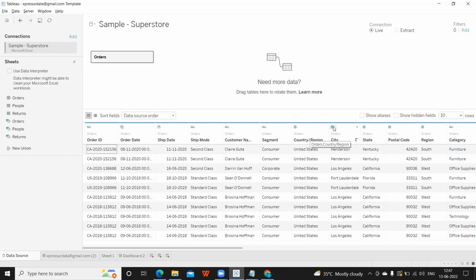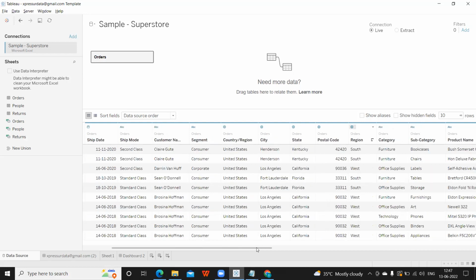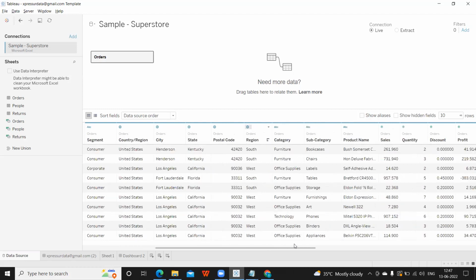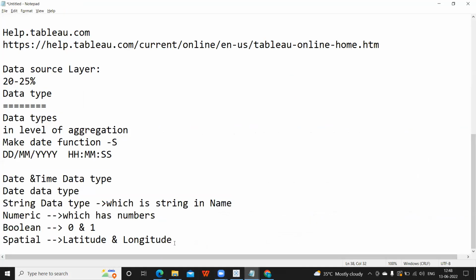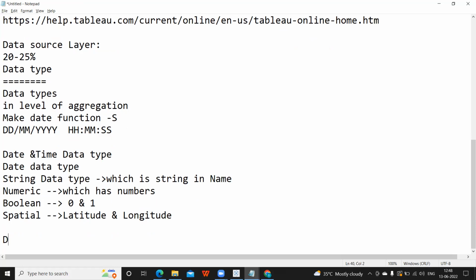So this is a globe symbol, which indicates that it has latitude and longitude information. So there is a spatial data type. If I scroll down, the hash indicates measures or numeric data type. To classify, whenever Tableau is trying to connect to a data set, it broadly classifies the data into two parts. This is something very important for any developer to understand: dimension and measure.